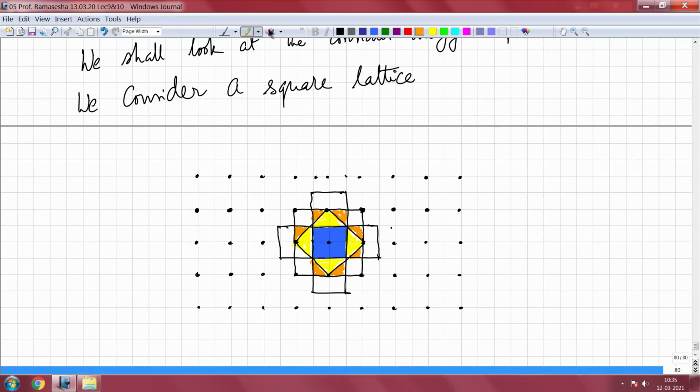So, let me rub out the others, because I do not think the others are accurately depicted. One has to draw the perpendiculars and then obtain the regions, so it will not be as simple as that.